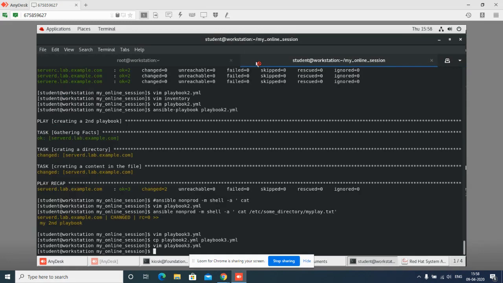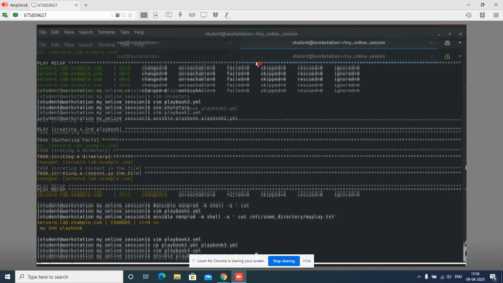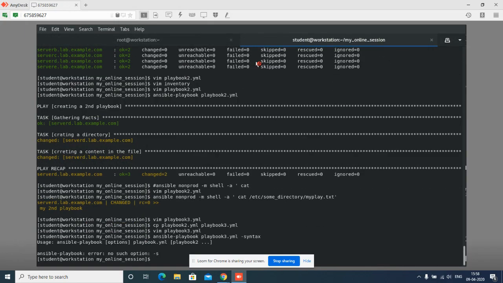Now I will run my playbook. ansible-playbook playbook3.yml, and I will check with the syntax option. I am getting an error, no such option -s.